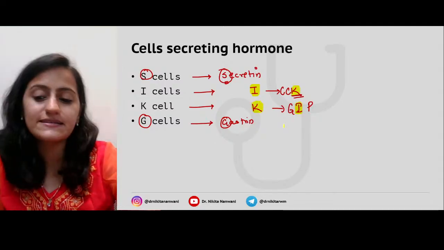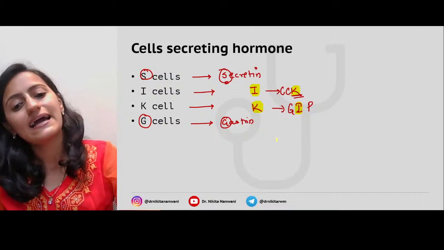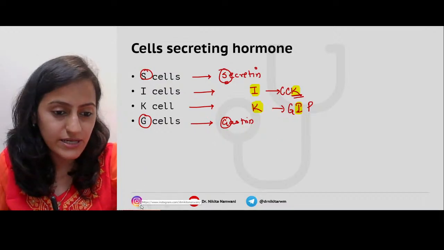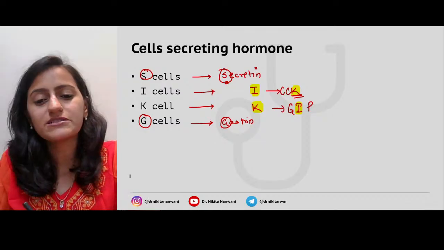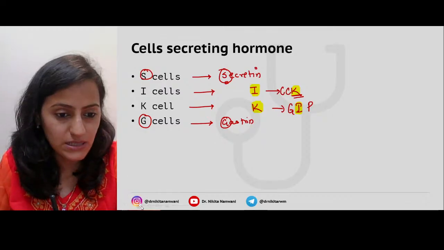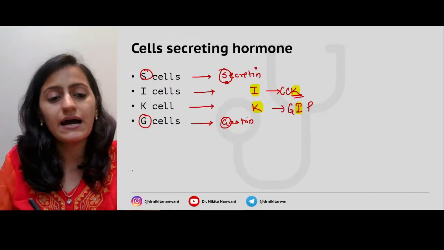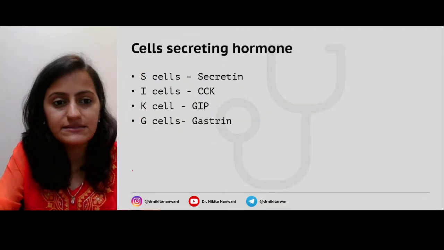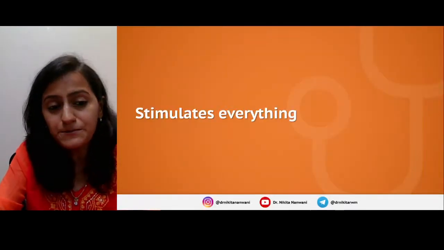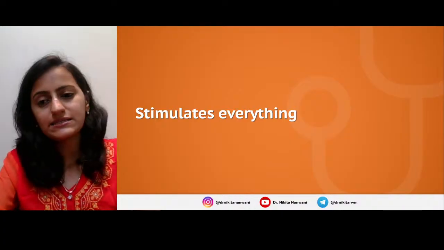Okay, so CCK is cholecystokinin and the K cell hormone is GIP, glucose dependent insulinotropic peptide. Okay. Now, this is done with the cells. Now, going to the next one. So, these are the flashcards that I've put for you.